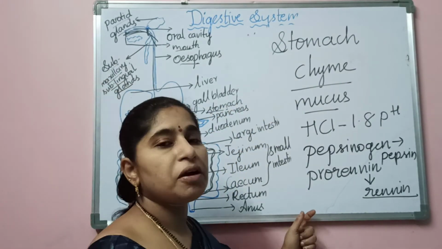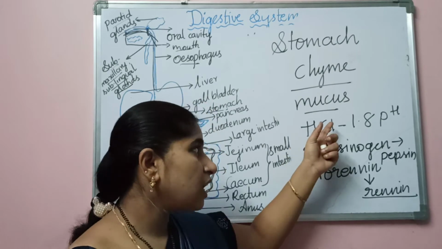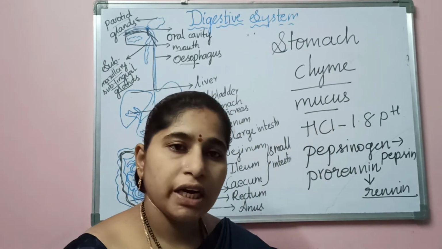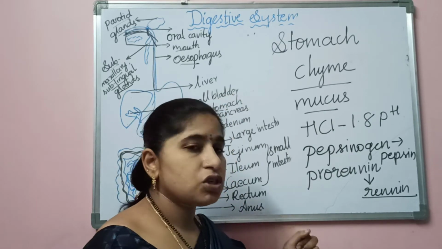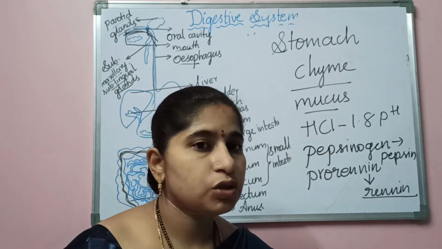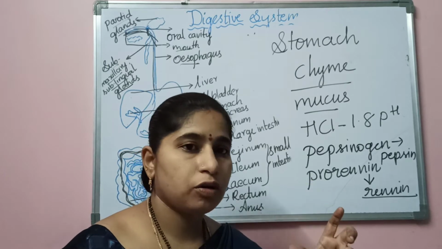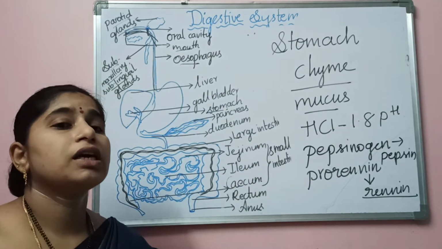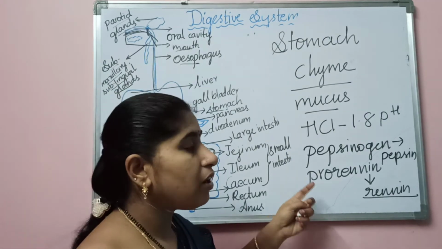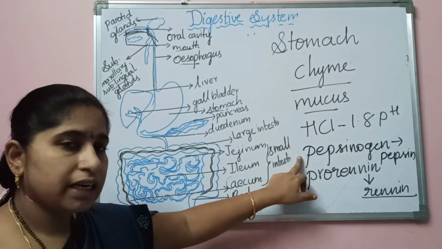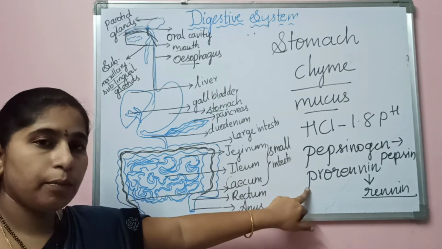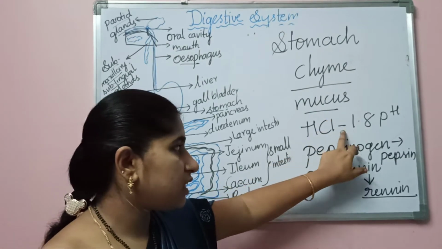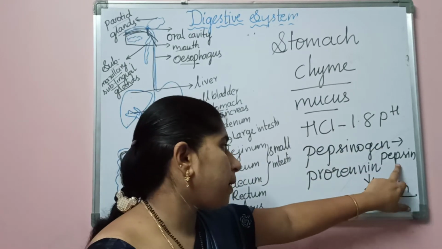Here in the stomach we have a particular acid called HCl, hydrochloric acid, which has a pH of 1.8, which is a strong acid. What is the use of this strong acid? It kills the microorganisms that are present in the food material. It not only kills the microorganisms, but it also activates the inactive enzymes like pepsinogen and prorenin, which are present in the stomach. This pepsinogen, by the action of the HCl, is converted into pepsin.